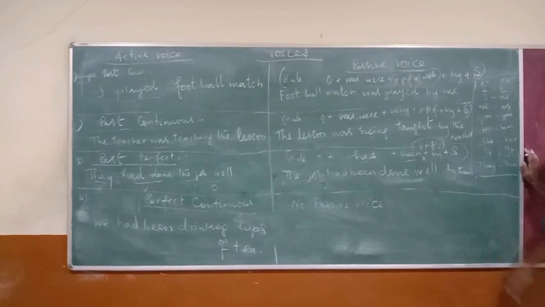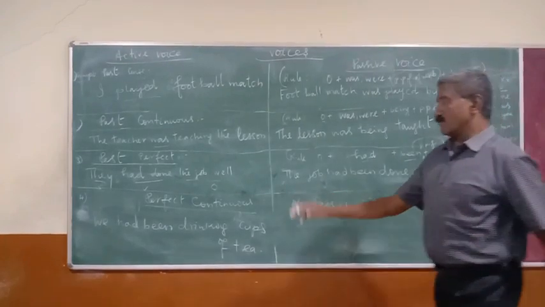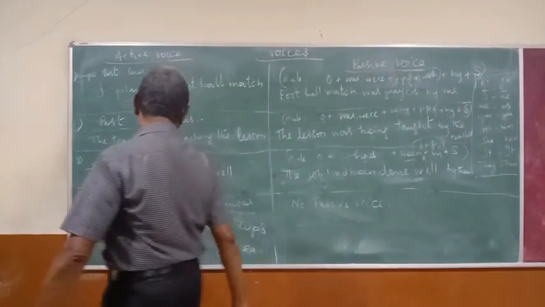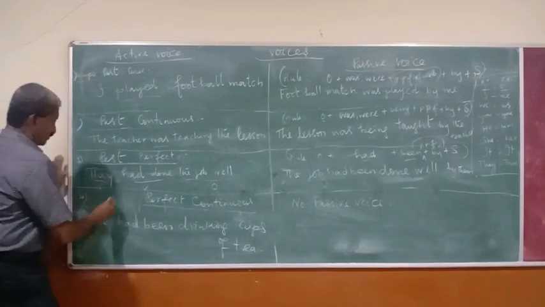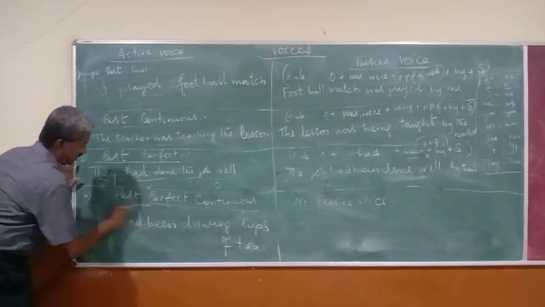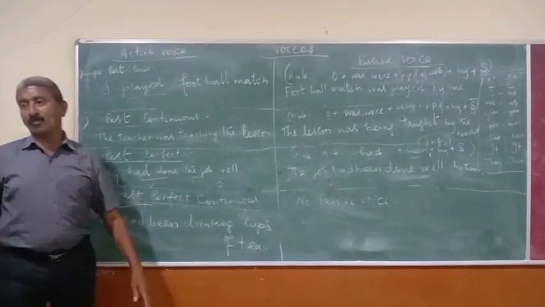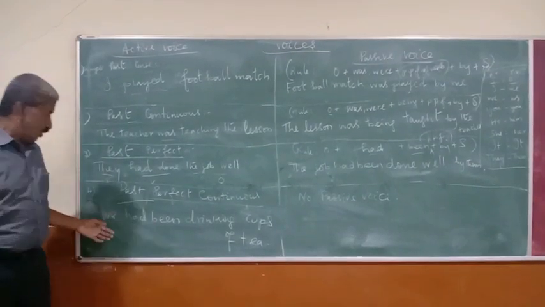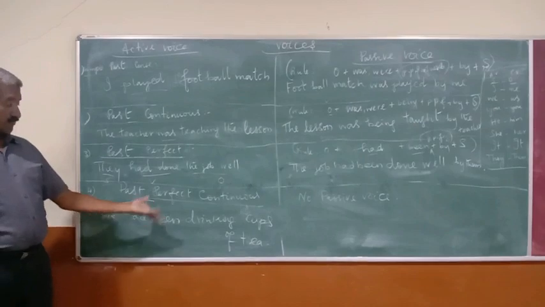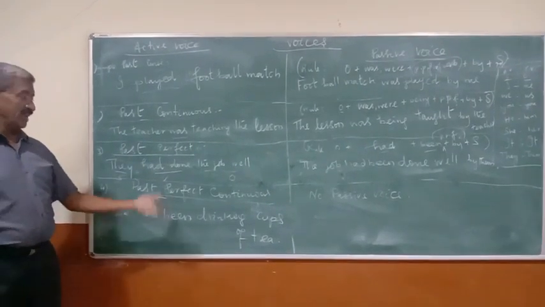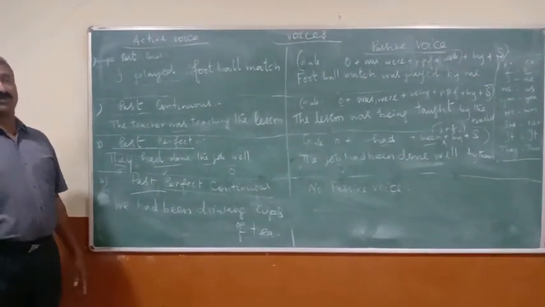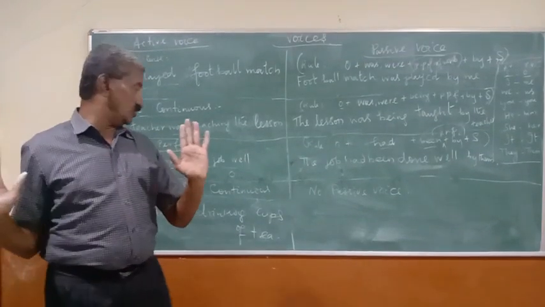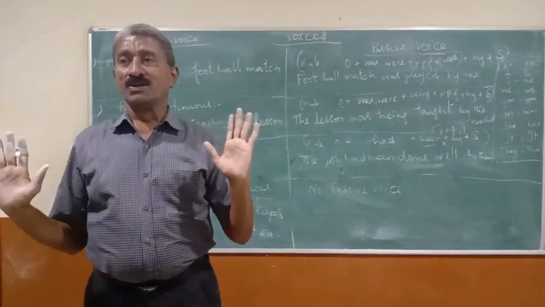Then it will become them. Regarding perfect continuous, past perfect continuous has no passive voice. Just to know about the tense, we had been drinking many cups of tea. This can be your change.